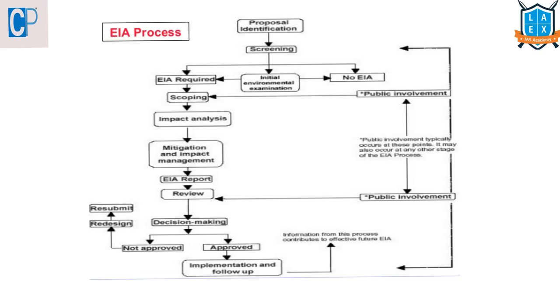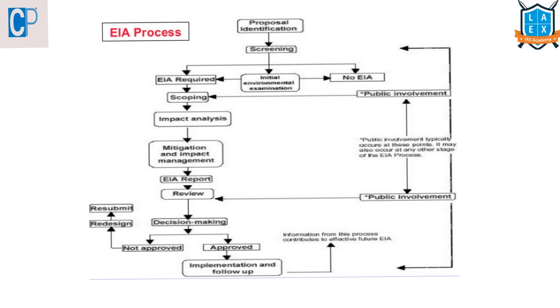The next thing is environmental impact assessment. What is meant by environmental impact assessment? It is a management tool to ensure the optimum use of natural resources for sustainable development.